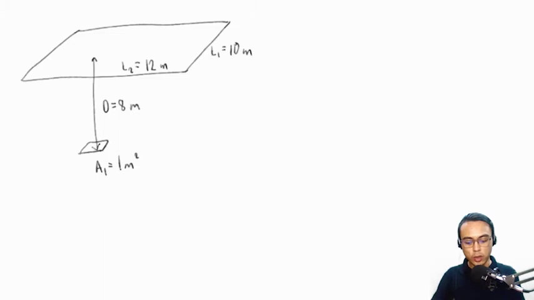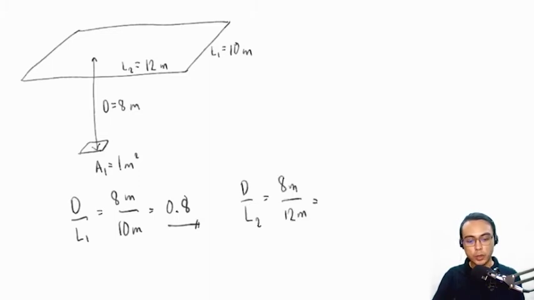Okay, so d over L1 is 8 meters over 10 meters, that is 0.8. And then d over L2 is 8 meters over 12 meters. This is 2/3 or 0.67. Now, we simply have to look for the intersection of these two values in our graph.